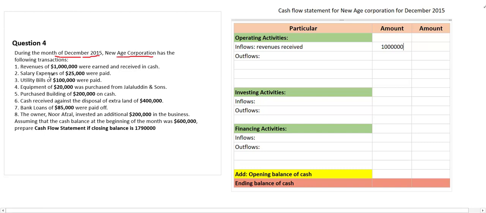Next one, salary expenses of this much were paid. This is also a cash transaction. So this belongs to the same category, but this time this is outflow, right? So salary paid. You can just mention salary paid. How much salary was paid? Salary paid amount of 25,000. So take it with negative, minus 25,000.